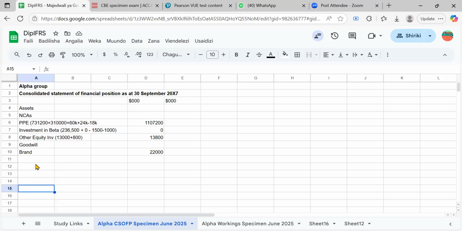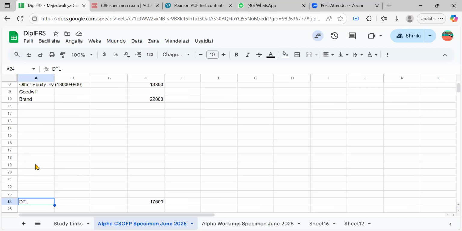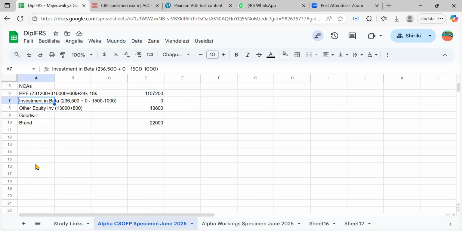Cash. Okay, cash should be on the current assets. Had you established that anywhere? No, not yet. The good thing about this sheet is that you just decide to choose wherever you want. Let's say maybe I want to put it here. I would say cash.